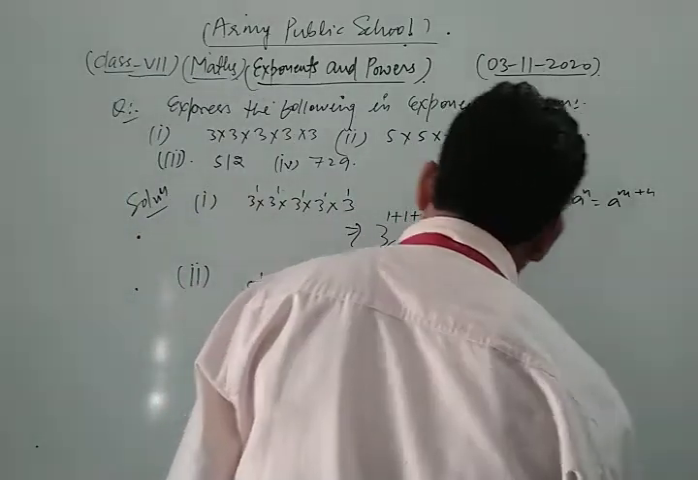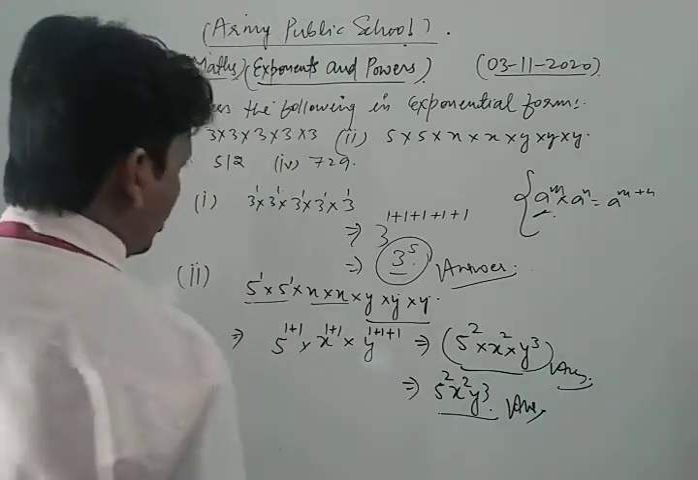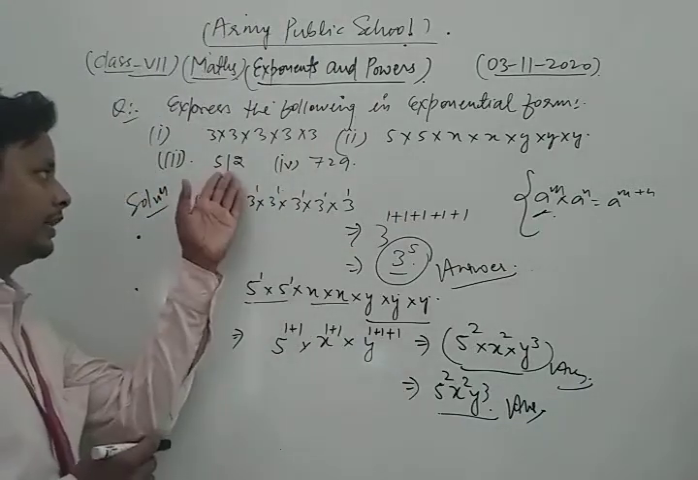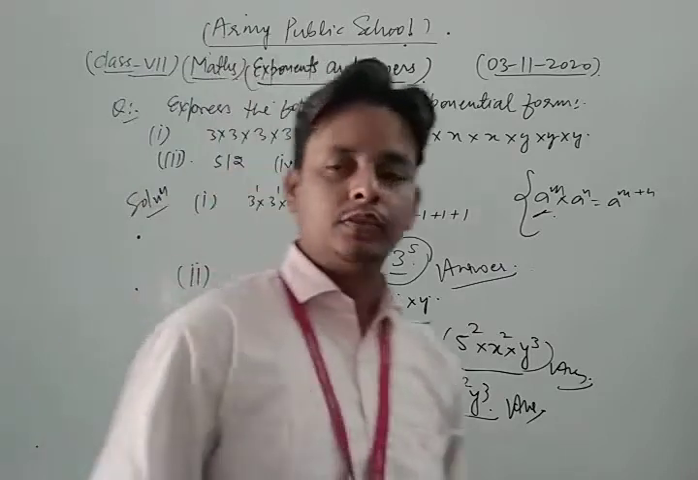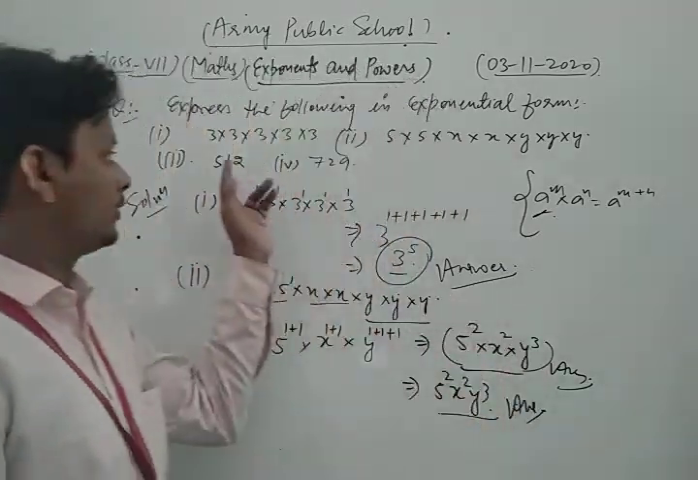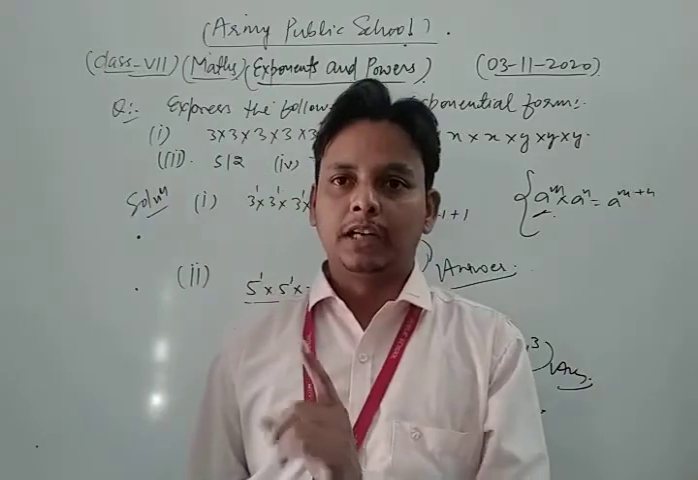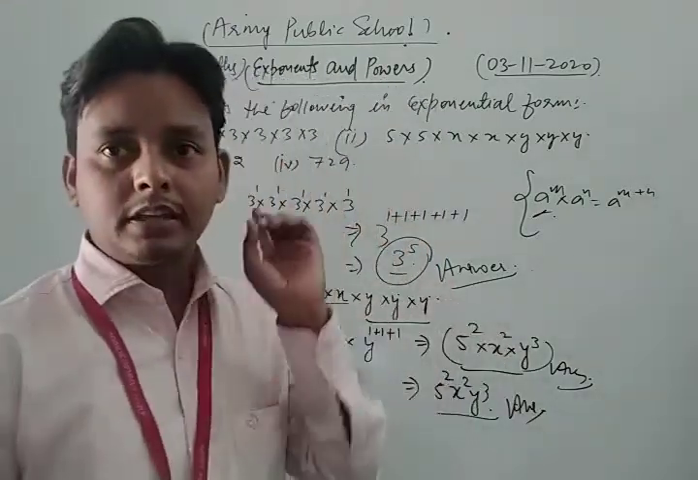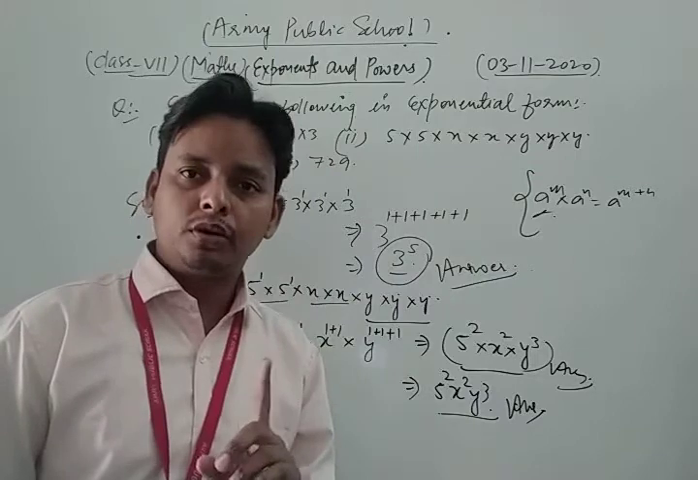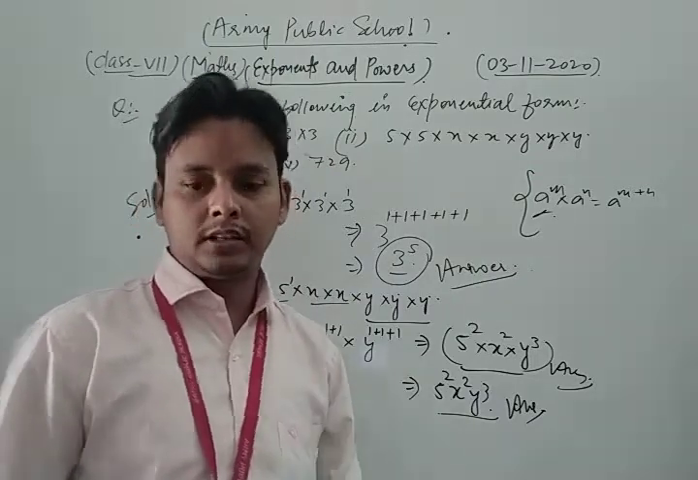Okay, now similarly we solve the third part of this question. In the third part, first of all we do the prime factorization of the given number. After that we can write the given number in exponential form. So first of all we do the prime factorization. Let's see.